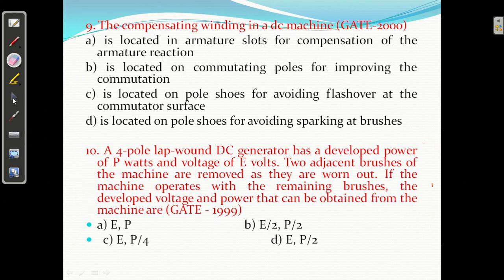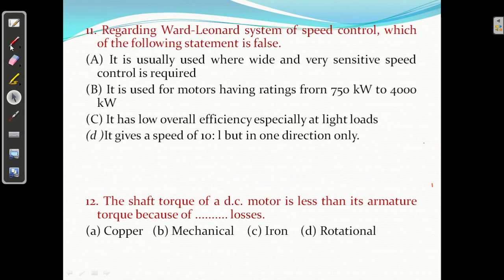क्वेश्चन नंबर 11. Regarding the Ward-Leonard system of speed control, which of the following statements is false? Okay, it is usually used where wide and very sensitive speed control is needed. It is correct. It is used for motors having rating more than 750 to 4000 kilowatt. That is also correct.